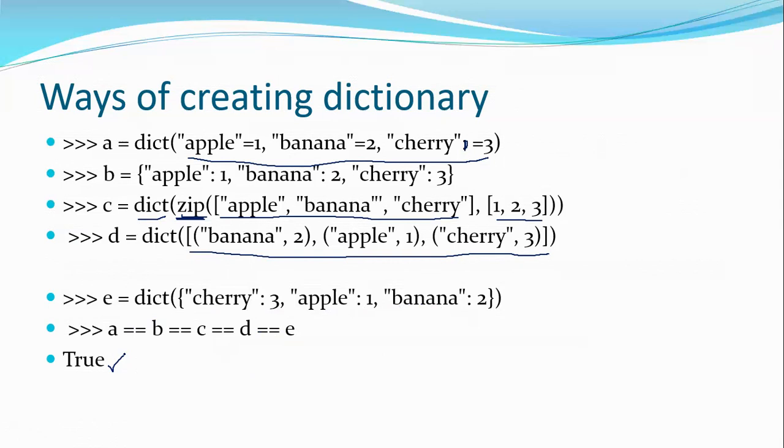Either you use a normal assignment with dict, or you directly use the key value pairs enclosed within curly braces, or you zip two lists and then convert it into a dictionary, or you make a dictionary as a list of tuples. You can also change the ordering of the items inside the dictionary, but still it will behave as the same dictionary. So these are the ways of creating a dictionary.